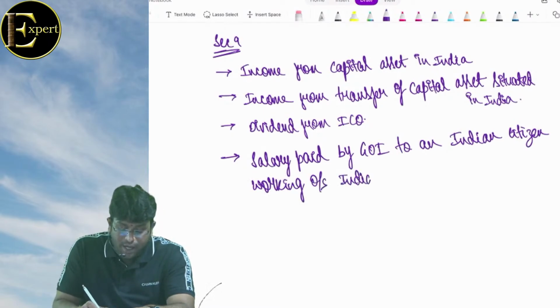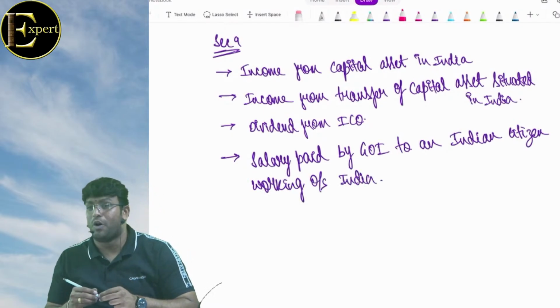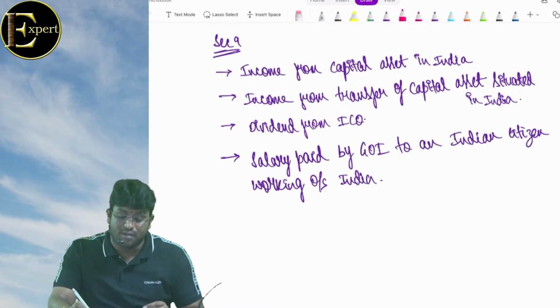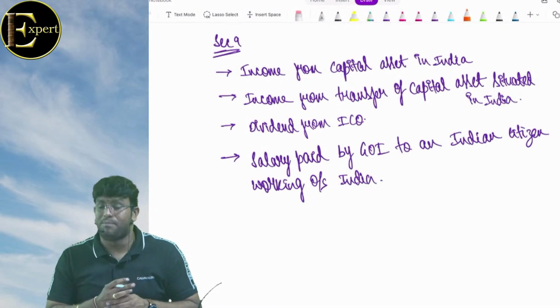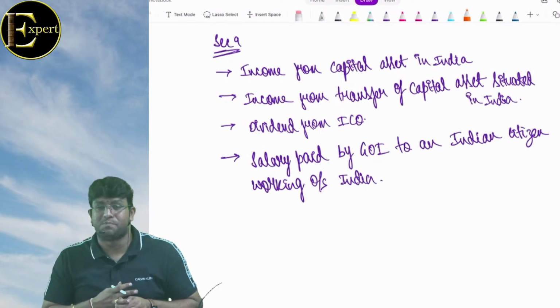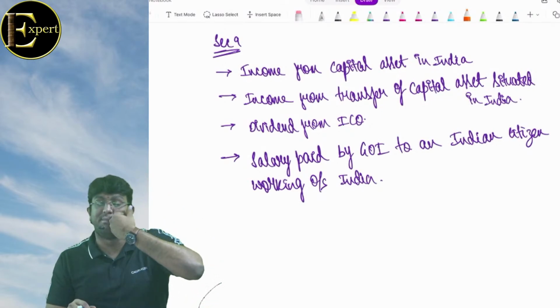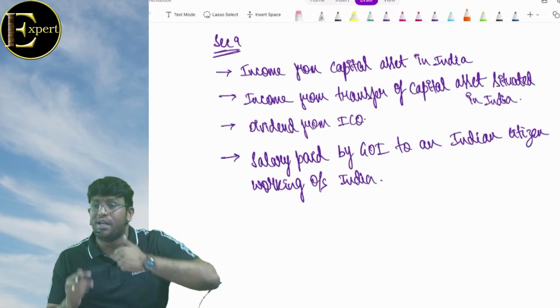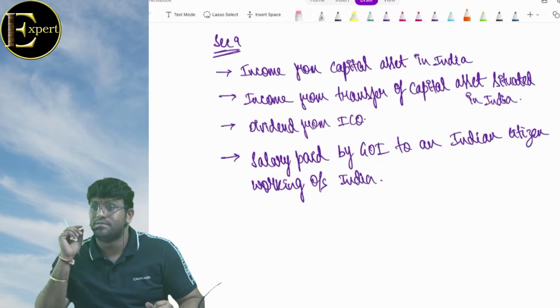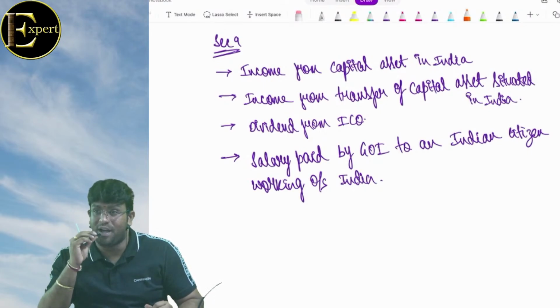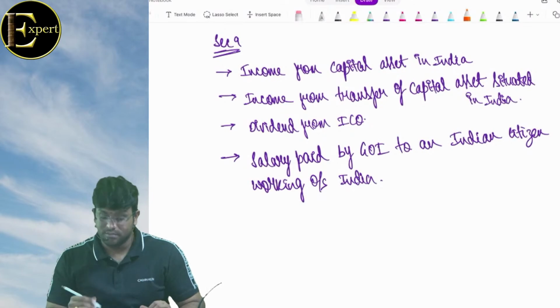Imagine a case where there is a person, Mr. X, who is working for government of India, but is working in Pakistan. Not a spy, RAW agent and all. Embassy. Then whatever salary is paid by Indian government to that employee working in Pakistan is deemed to accrue in India. It's not accrued in India, but it's deemed to accrue in India.